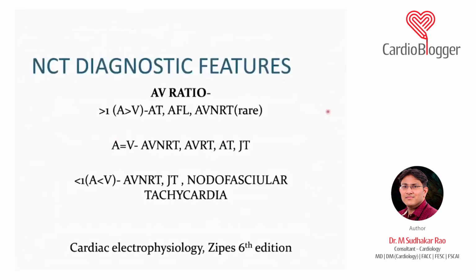And I discussed, if the ratio of atria is more than ventricles, then the diagnosis is flutter or atrial tachycardia. If A equals V, it is AVNRT, AVRT, or can be atrial tachycardia. But if A is less than V, it means there is AV dissociation. V more than A means AV dissociation: junctional ectopic tachycardia. AVNRT can have AV dissociation, junctional tachycardia can have AV dissociation. One type of AVRT, known as nodofascicular tachycardia, can have AV dissociation. So this is not very important, but you should just know it.